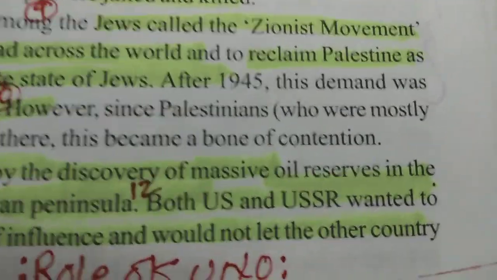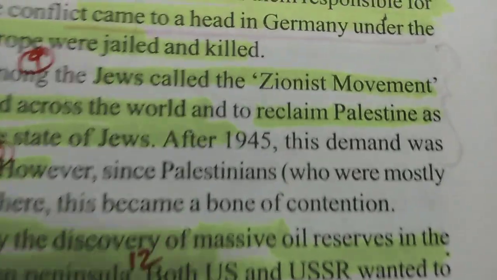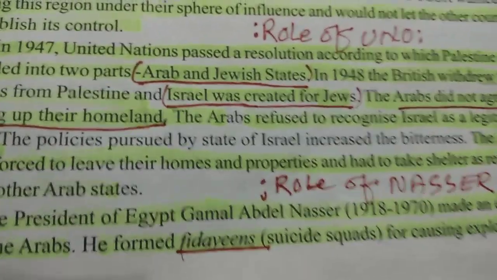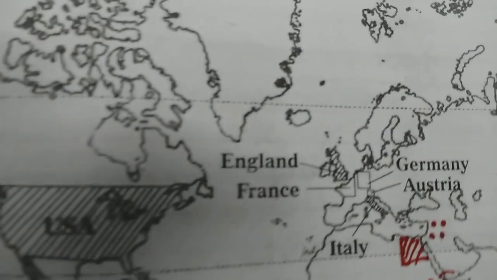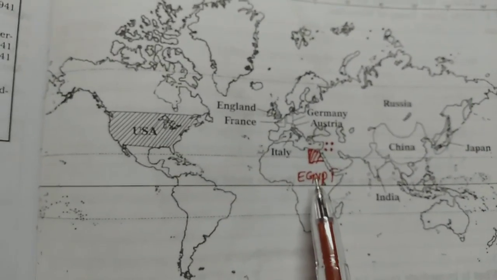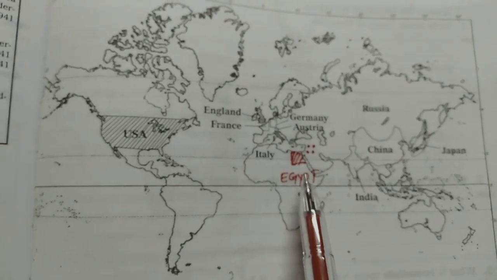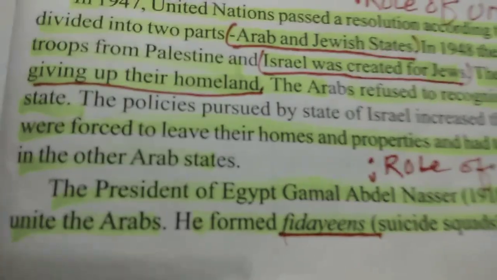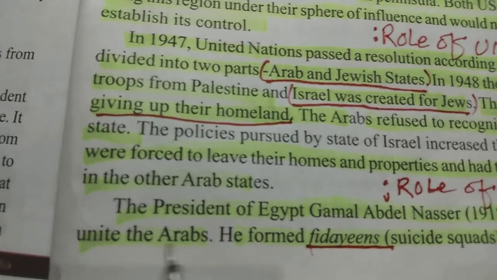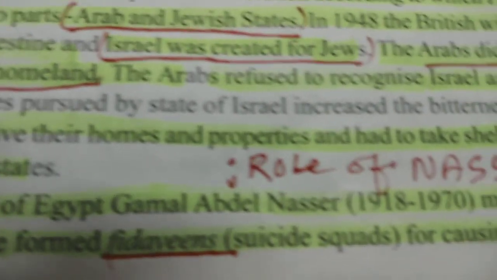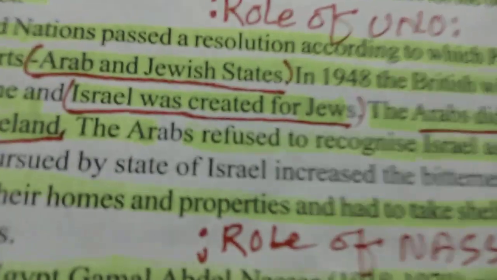As Jewish people created the Zionist movement to unite all Jewish people, similarly there is now a role of Nasser, who was the ruler of Egypt. I hope you know Egypt. The ruler of Egypt at the time, Nasser, who also had a great contribution to NAM, united all the Arab people into one and formed a group called Fedayeen, which is also called the Suicide Squad.